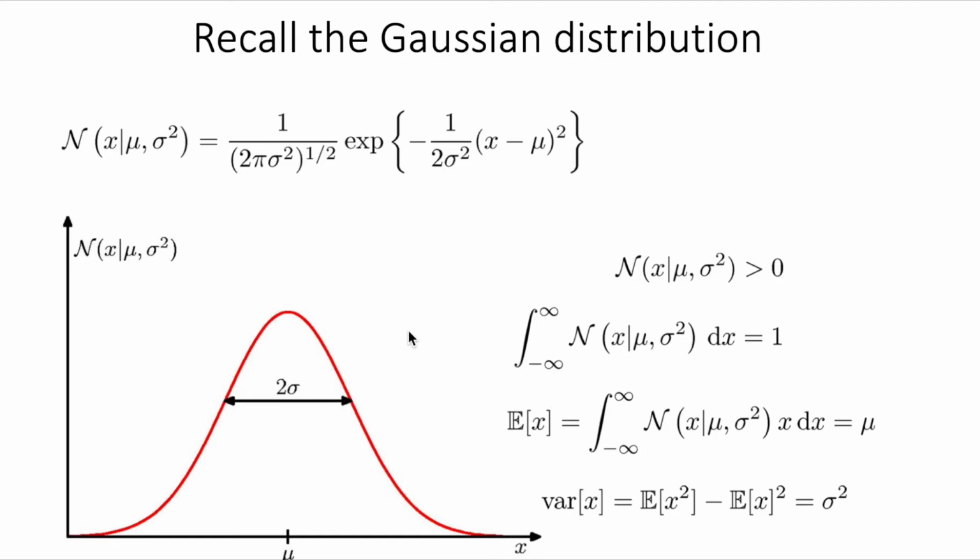Given that it is a valid probability density function, if you integrate it between -infinity and infinity, we get 1. And if we were to calculate the average or the expected value weighted by the normal density, we get the mean, right? And the variance is exactly sigma squared. These two are parameters of the distribution, and this is why we put them here, right? We need those parameters in order to completely know the distribution.